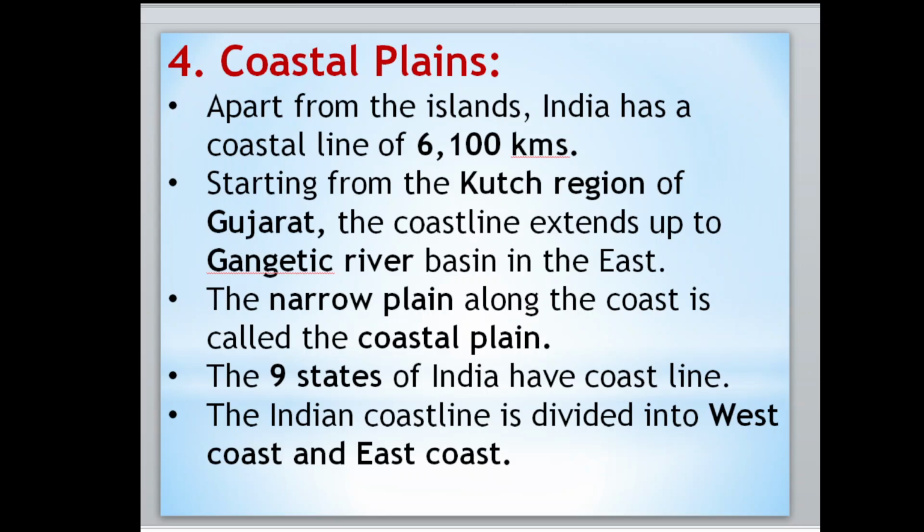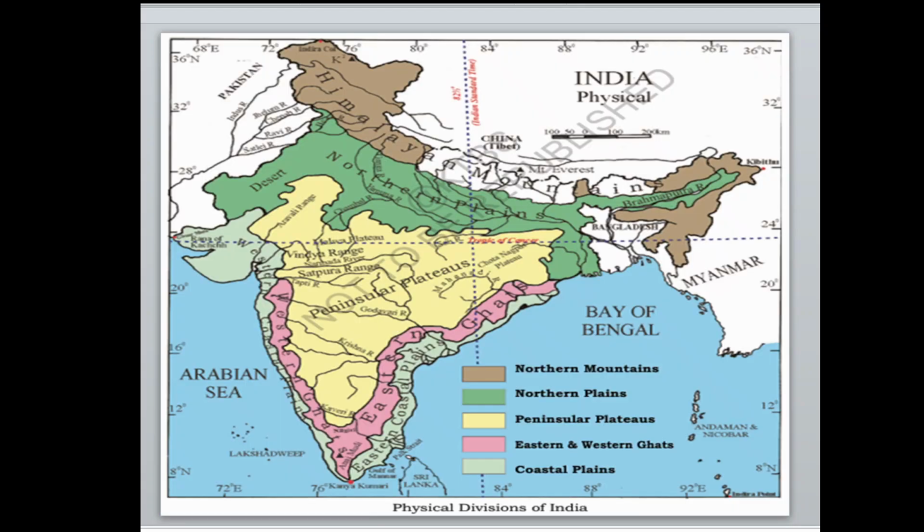Coastal plains. Apart from the islands, India has a coastline of 6,100 kilometers. Let me explain what this coastal area is, from here to here.